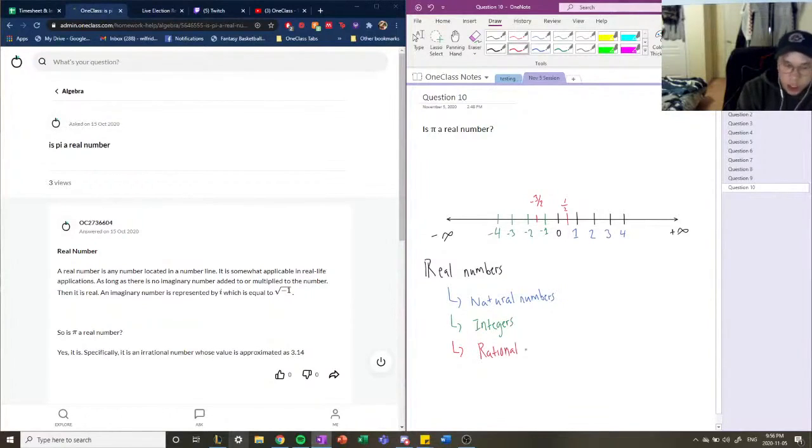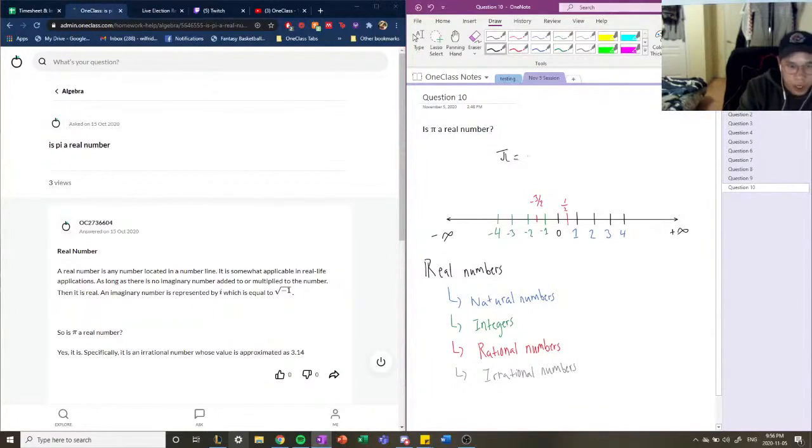But we also have these strange numbers called irrational numbers. These numbers cannot be composed of simple fractions, but they still do exist. And we know that because we look at the number line. A very great example of an irrational number is root 2. Root 2 is an irrational number. But another very excellent example is actually pi.